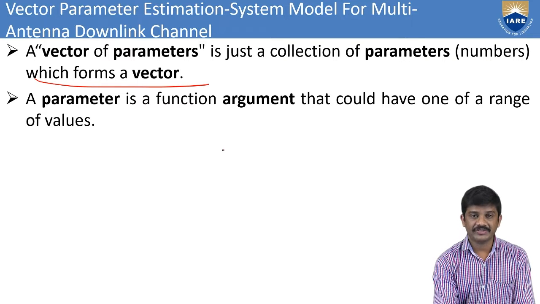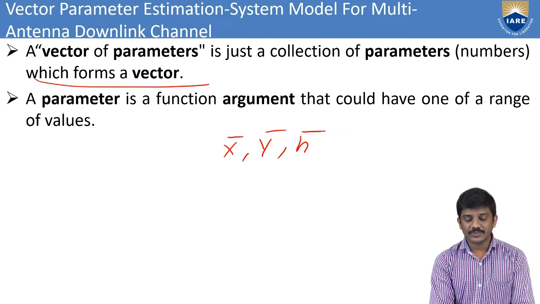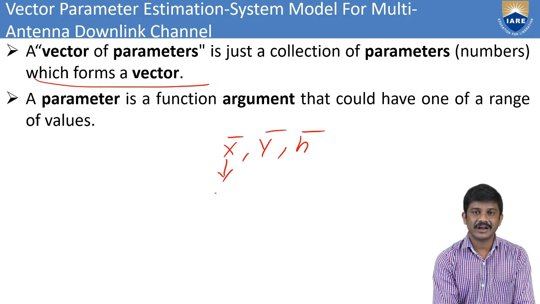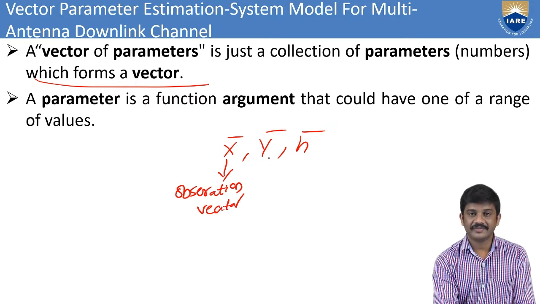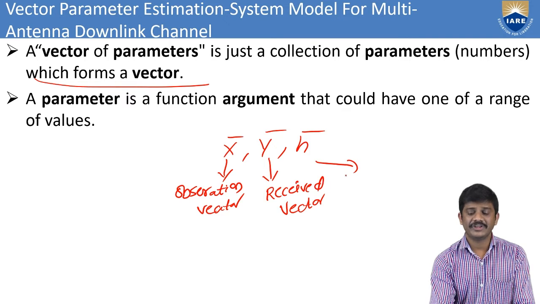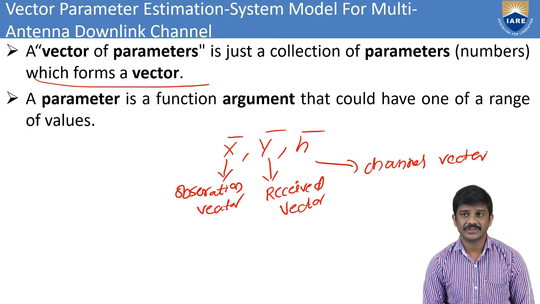For example, here we have x bar, y bar, and h bar. x bar is the observation vector, y bar is the received vector, and h bar is the channel vector.